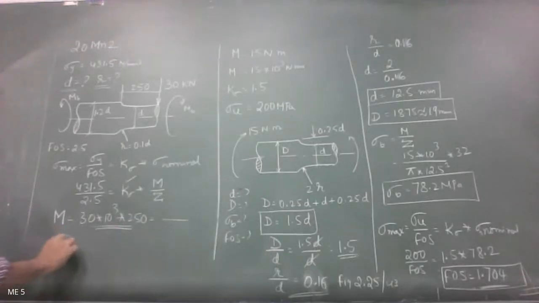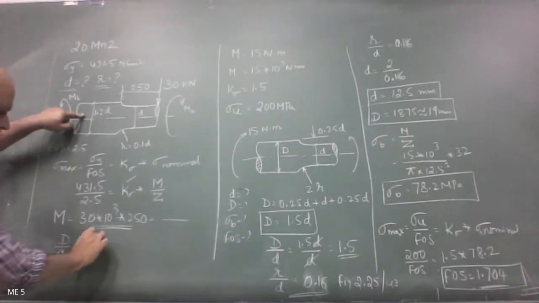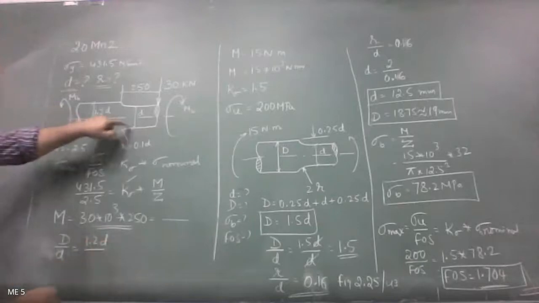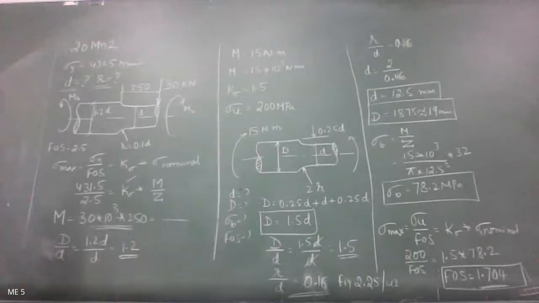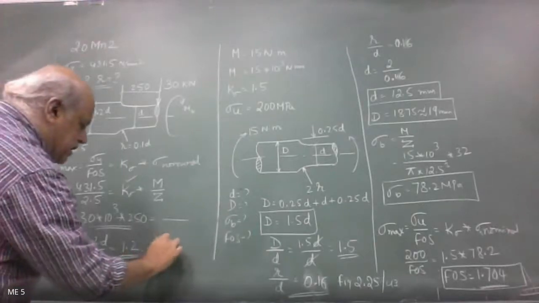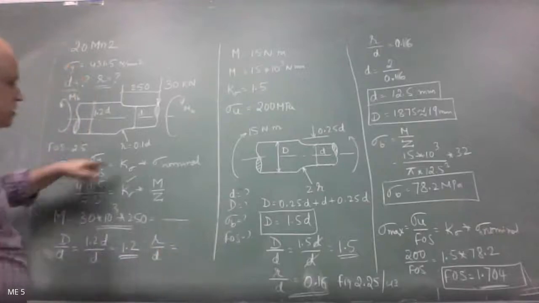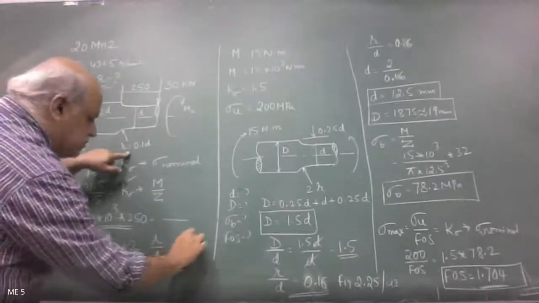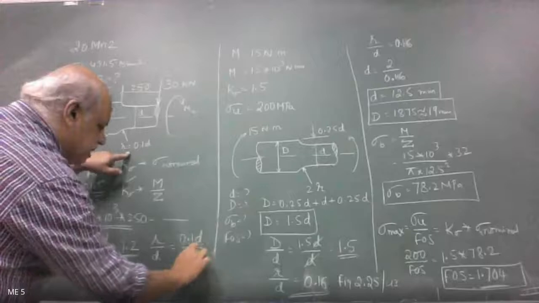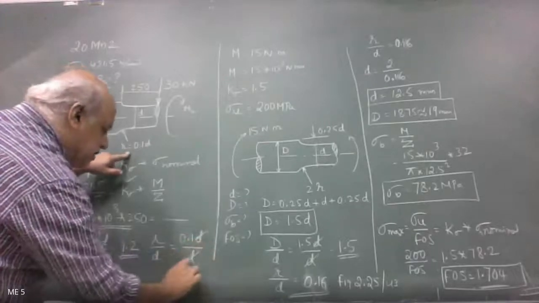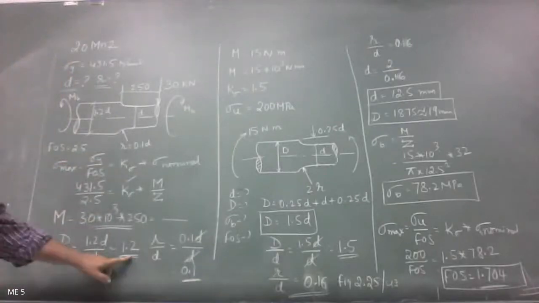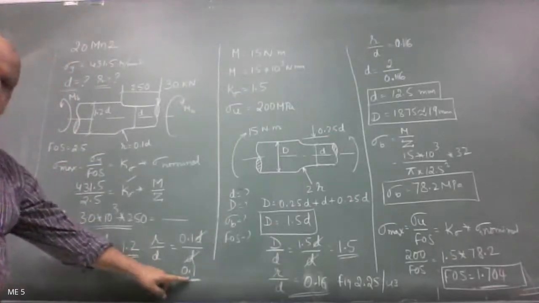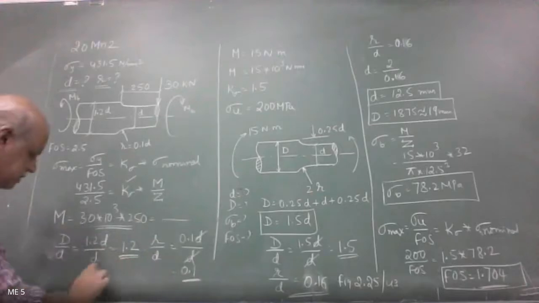To find out K sigma, I find out D by d. Capital D is 1.2 D here and small d is D. So D by d I am going to get is 1.2. Then r by d, what is r here? r is 0.1 D divided by small d, so the value of r by d is 0.1. So with D by d of 1.2 and r by d of 0.1, get me the value of K sigma.